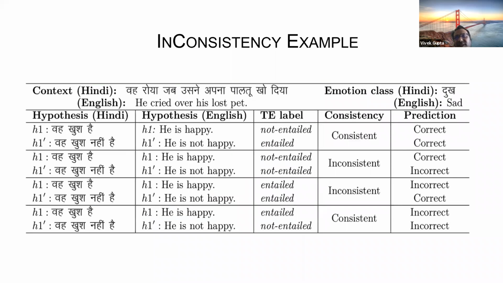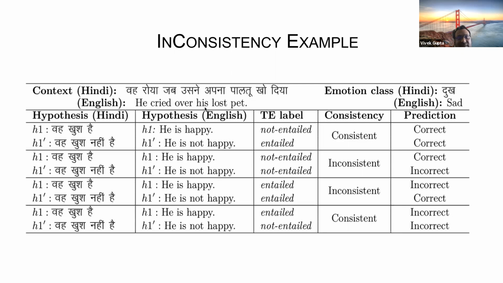Now, one thing you notice here is that I did this on a Hindi data set, which has lots of unsupervised data and very few labeled data. I'm just converting them into English sentences, translating them into English for convenience. So one of the contexts is he cried over his lost pet, and the actual label is sadness. Now I can convert this into 2 hypotheses, which are he is happy and he's not happy, and it can have multiple possible labels.